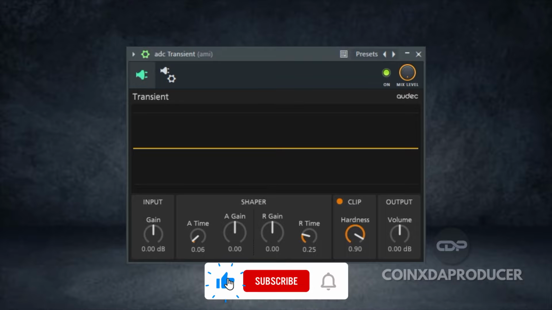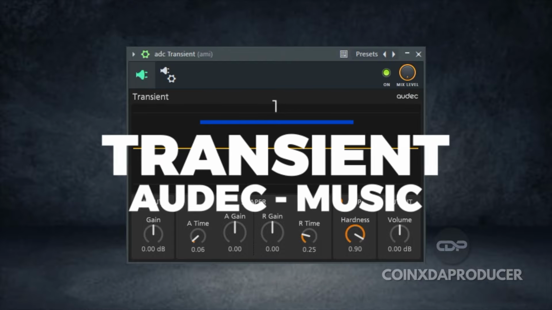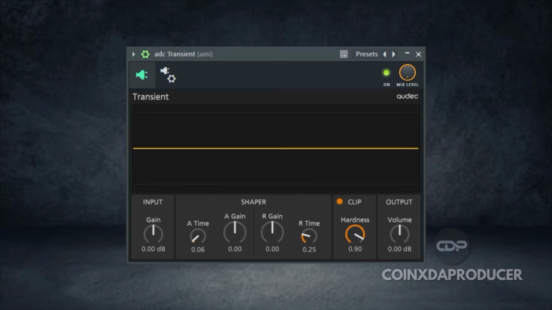In today's video we'll be starting with the first plugin on this list, Transient by Audiority. Audiority gave out Transient for free, and this plugin is available for both Windows and Mac OS in VST3 and AU formats. So guys, let's quickly go through the features and check out the sound demo. Transient is a transient shaping effect that adjusts the dynamics of the percussive sound. It can make the attack part of the sound punchy or soft and the release part fat or tight.